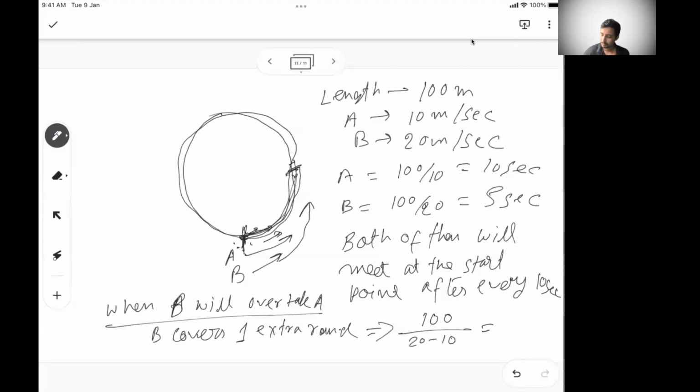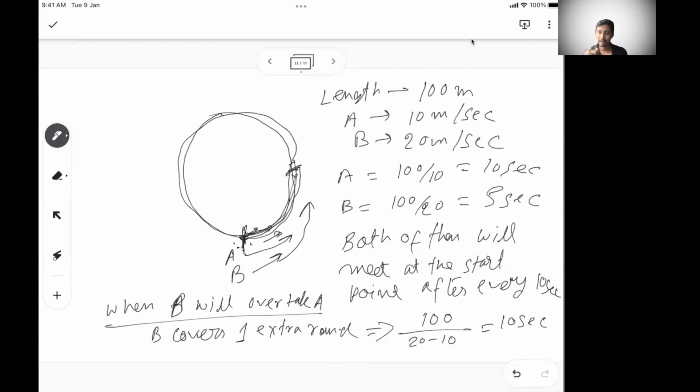So that means 10 seconds. So after every 10 seconds, B will be covering it. Unfortunately, or fortunately, this crossing is only happening at the starting point, but if the numbers are different, you will see the meeting points will also be different. It may not always be at the starting point, it may be the starting point or somewhere else.